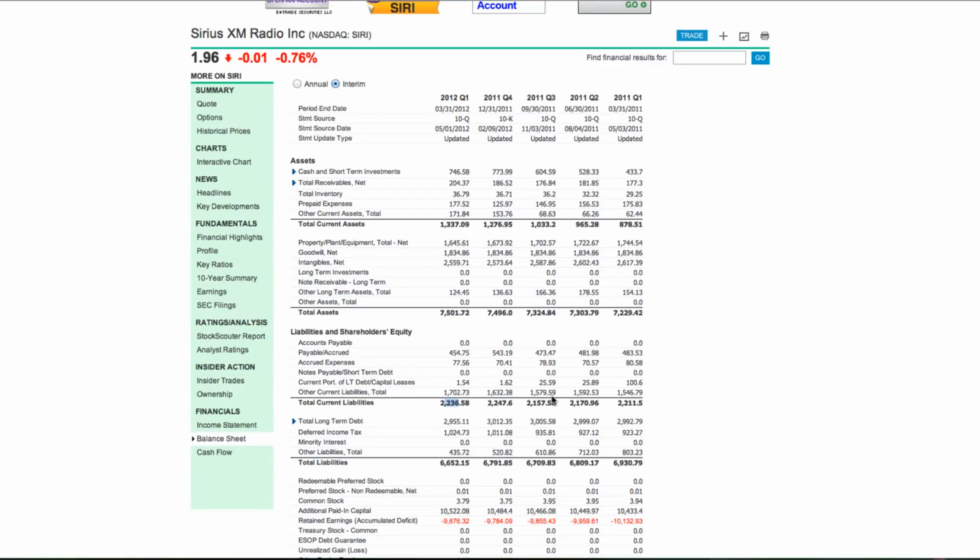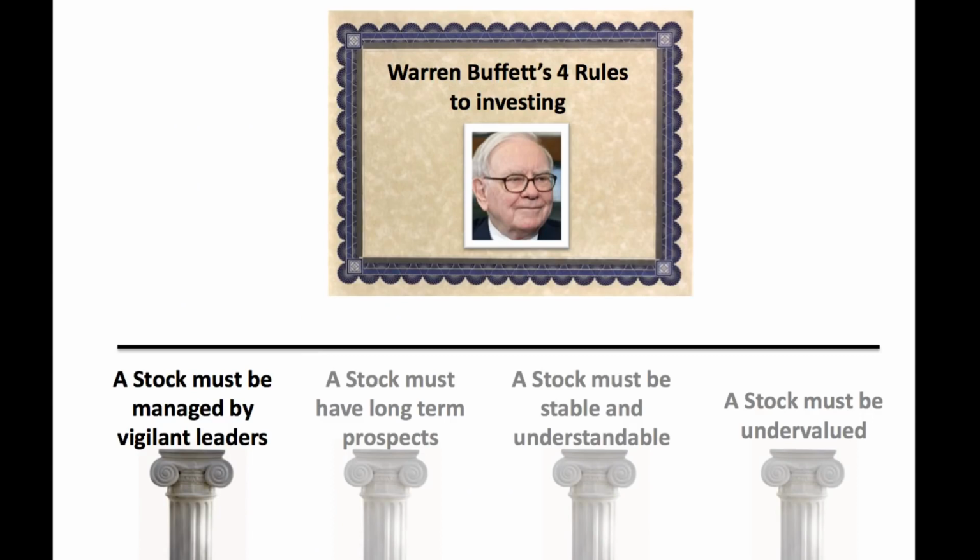So when we're looking at this current ratio, it really tells us a lot about the financial health of this company as we look into the short term in the next 12 months. And for Sirius, it's pretty low. It's at 0.6, and that's something that you're going to want to avoid. So I might have gone a little quick for you. If that's the case, I strongly encourage you to go back and do a little bit of research on your own with the debt to equity ratio and also the current ratio. Those are your two tools to understand how much debt a company has and whether it's at a manageable level or if it's not at a manageable level.